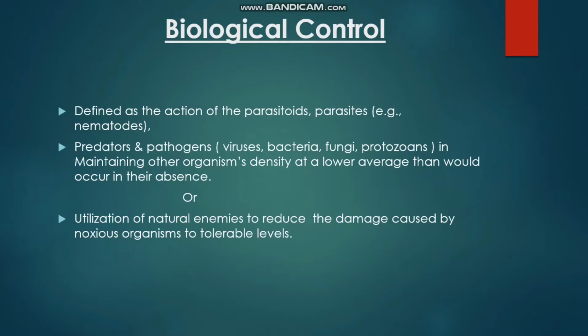So, biological control is defined as the action of the parasitoids or parasites, for example, nematodes, predators and pathogens like viruses, bacteria, fungi, protozoans in maintaining other organisms' density at a lower average than would occur in their absence. Or we can say, in other words, it is the utilization of natural enemies to reduce the damage caused by noxious organisms to tolerable levels.